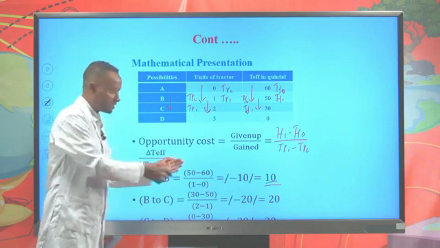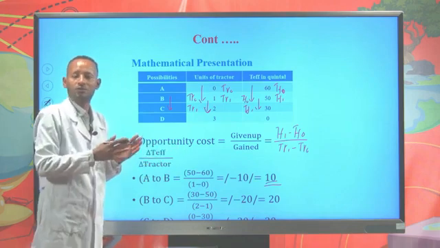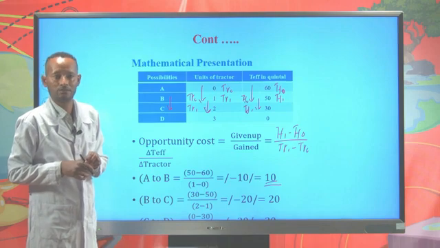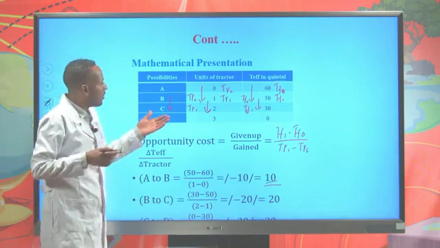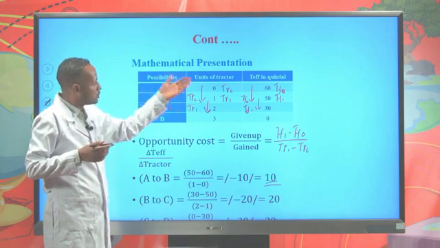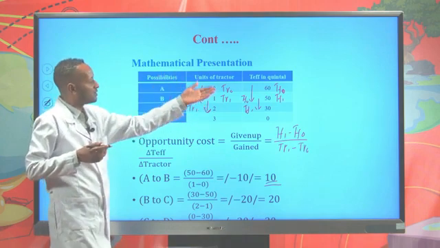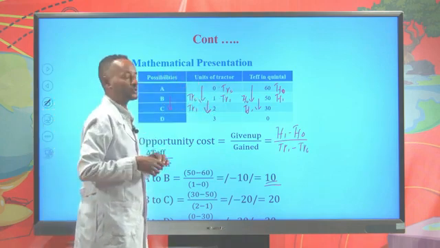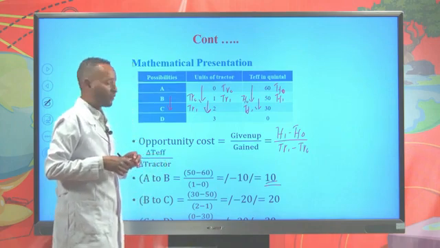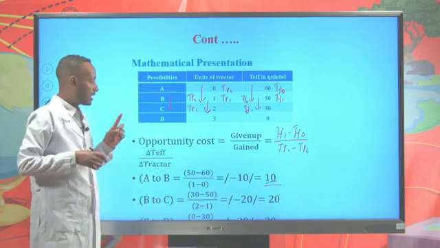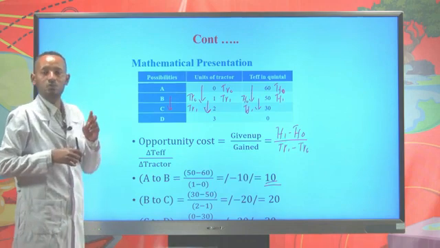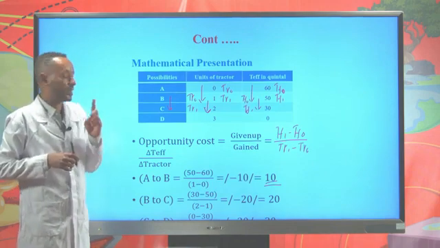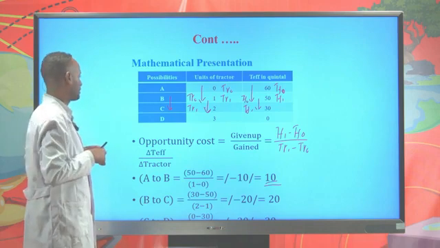So we are left with minus 20. When we put it out of absolute value, it is 20. This indicates that as Ethiopia increased production of tractor from 1 unit to 2 units, if the production of TAFE declined from 50 quintal to 30, then the opportunity cost of producing one tractor is 20 quintal. That means as Ethiopia wants to add one more tractor, it loses 20 quintals of TAFE.